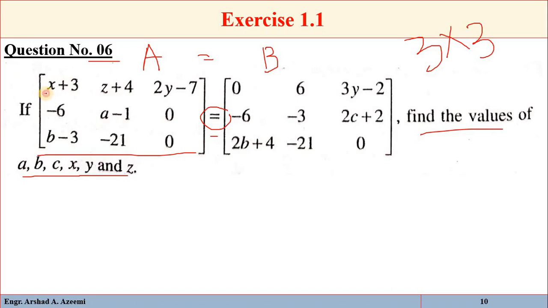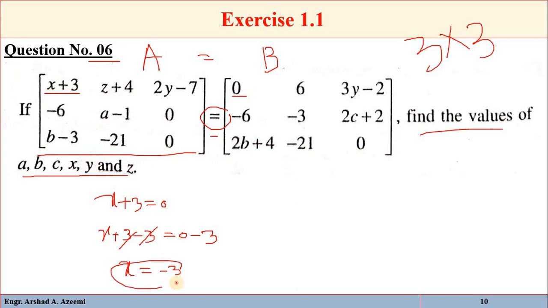x plus 3 will be equal to 0. So subtract 3 from both sides. So 0 minus 3, now these 3s will be cancelled and x will be equal to minus 3.